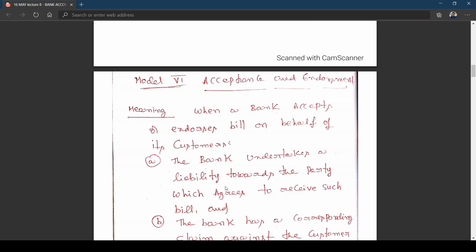The bank is giving the acceptance or endorsing the bill when the bank is getting some sort of security from its customer, say for example Y, equal to the acceptance given.